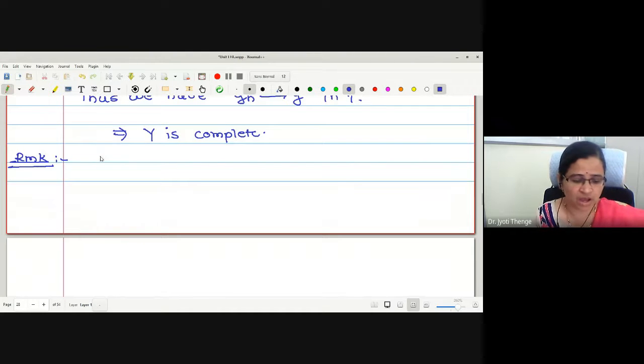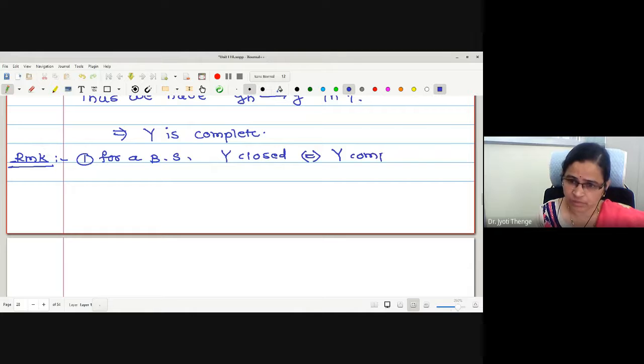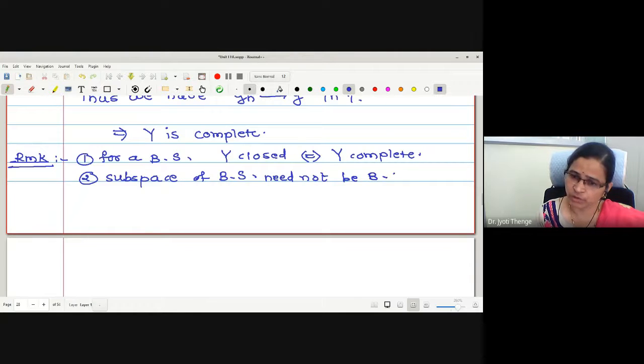What is the first remark we were writing? For a Banach space, Y closed implies and is implied by Y complete. What about an arbitrary subspace of a Banach space? A subspace of a Banach space need not be Banach, but I may write: a closed subspace of a Banach space is Banach.